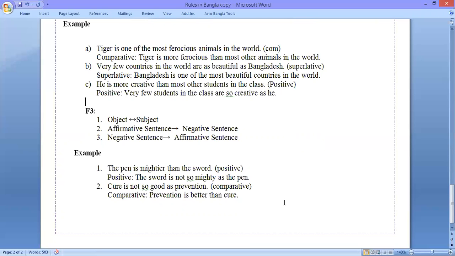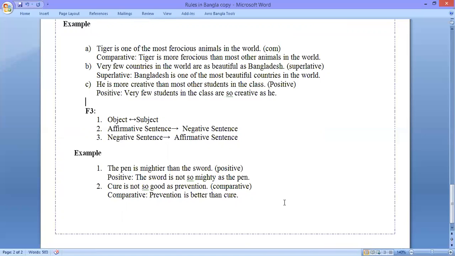So if you look at the first example, we can see that the pen is mightier than the sword. So this is a comparative degree and we need to make this positive. So I said that we need to make the object subject. So the solution is the sword is not so mighty as the pen.